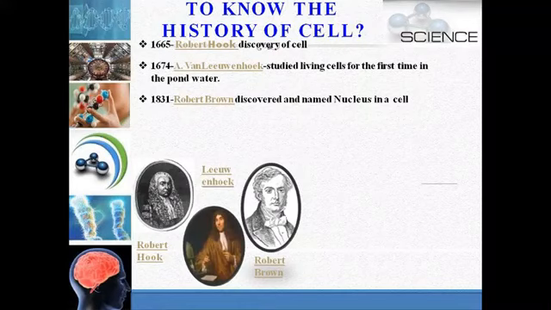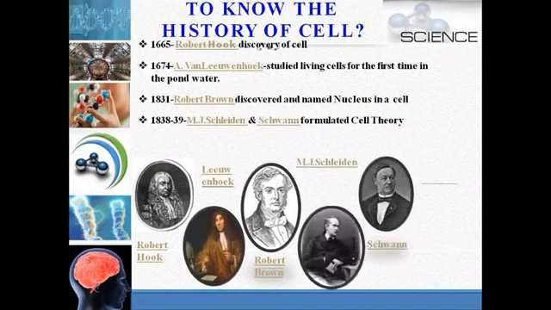In 1831, Robert Brown discovered and named the nucleus of the cell. In 1838 or 39, Schleiden and Schwann formulated cell theory, and they stated that all plants and animals are composed of cells, and cell is the basic unit of life.